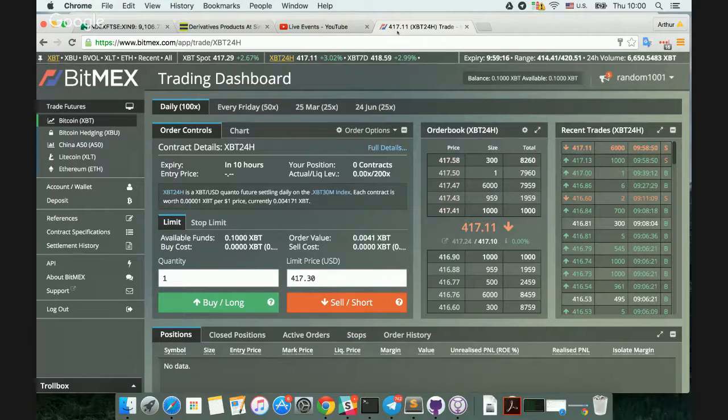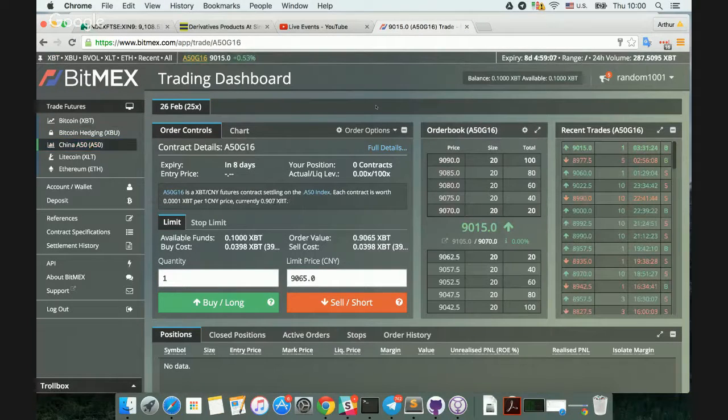So first thing, what we're going to do is log into BitMEX and check out the China A50, or A50 for short, futures contract. Now here we see the standard trading dashboard. Right now we have one A50 contract that expires on the 26th of February, and the ticker is A50G16. So first off the bat, let's just go through the contract details so that everyone can understand exactly how this futures contract works.